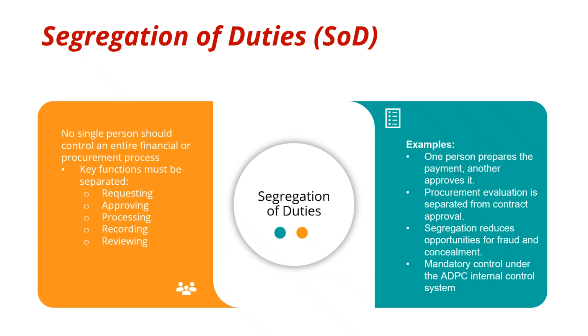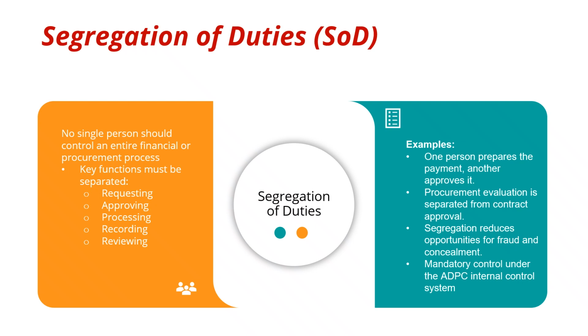Now let's talk about segregation of duties, often called SOD. The basic principle is simple: no single person should control an entire financial or procurement process from start to finish. Key functions must be separated. This includes requesting, approving, processing, recording, and reviewing transactions. When these roles are handled by different people, it reduces both error and the opportunity for misuse. For example, one person may prepare a payment, but another person must approve it.